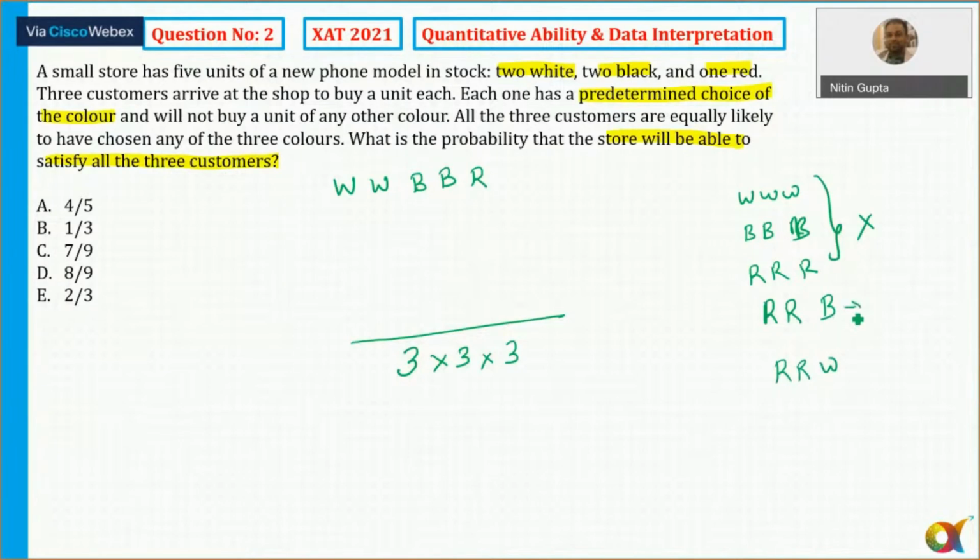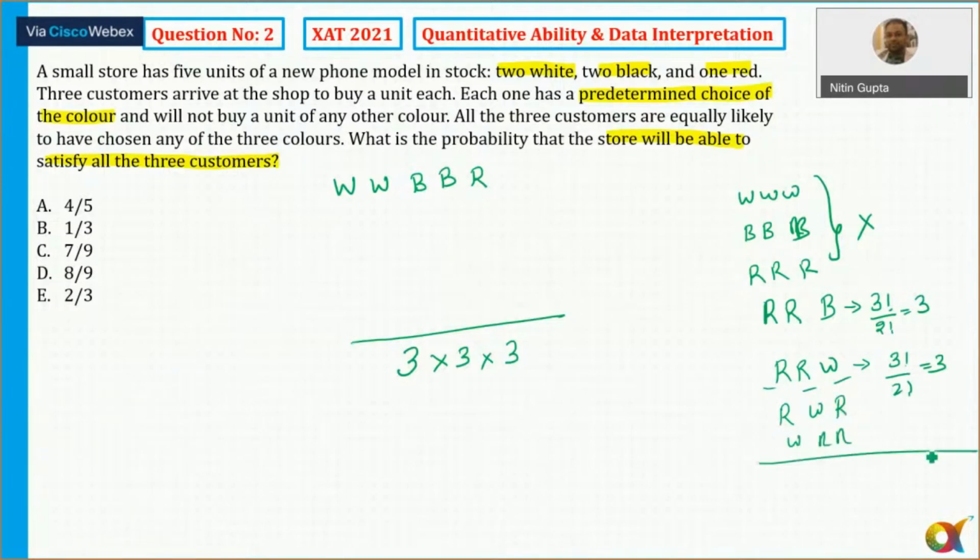The total number of arrangements is factorial 3 upon factorial 2, which is equal to 3 ways here. And 2 red, 1 white: total number of arrangements, again a total of 3 ways here. Like the first customer can say red, then red and white, or the first customer says red, the second says white, and the third says red here. Or I can say white, red, and red. So that's why there are 3 possibilities.